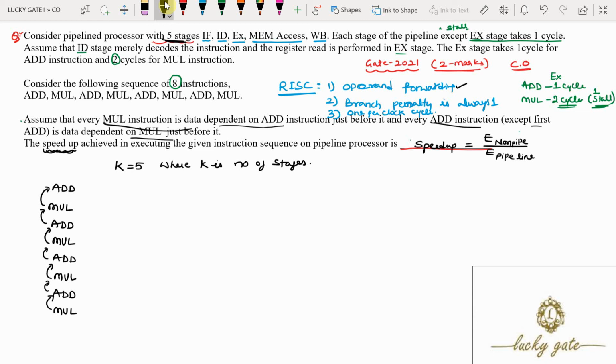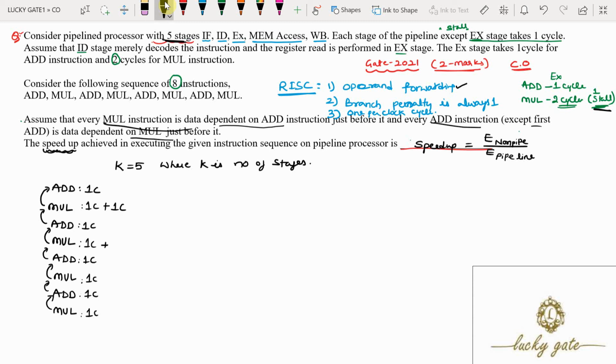And we know that add instruction will take 1 cycle, and mul also requires 1 cycle. But the execution of mul instruction causes 1 stall, means it requires one extra cycle.